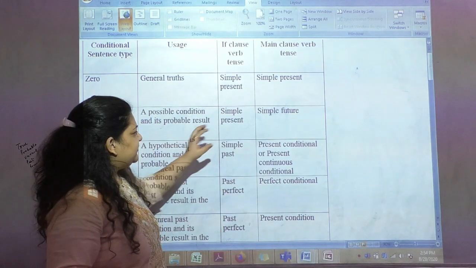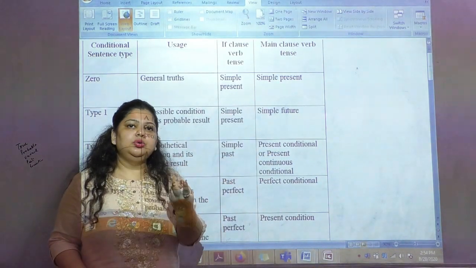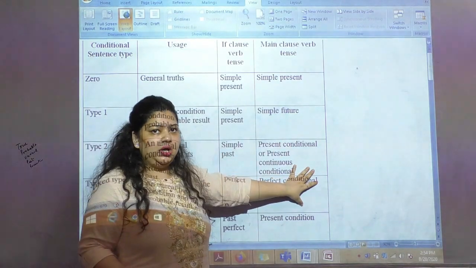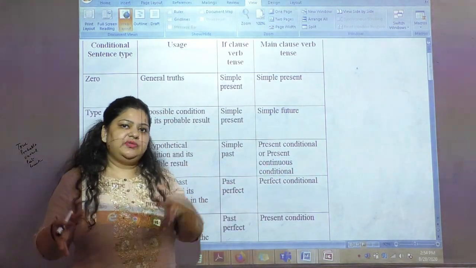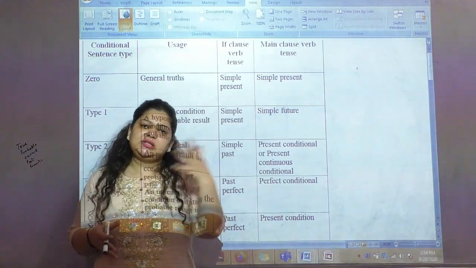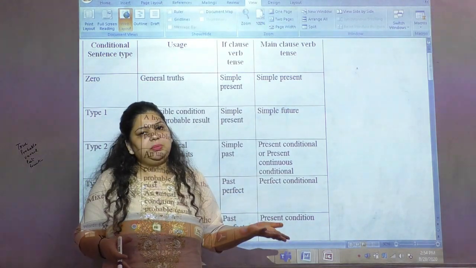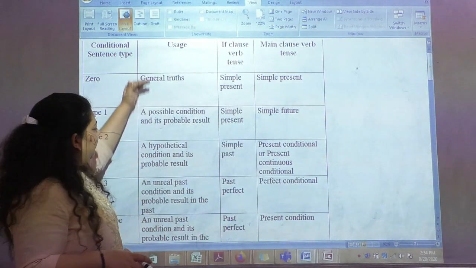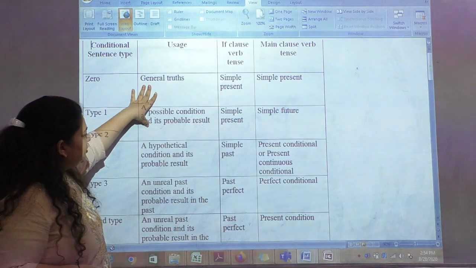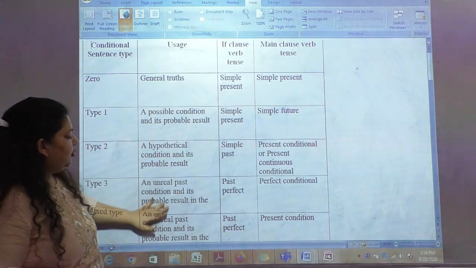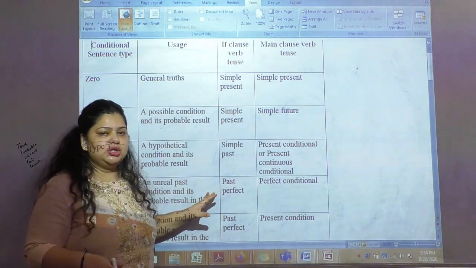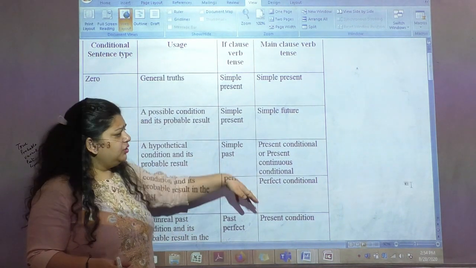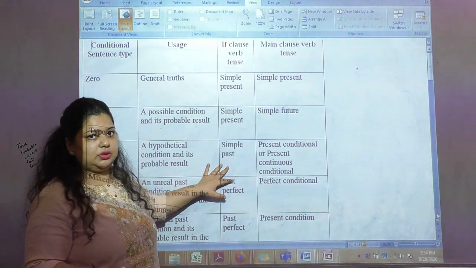Conditionals are divided into two phases. One is the condition and the second is the outcome. The first phase of the statement talks about the condition and the second phase talks about the result of that particular statement. We have 5 types of conditionals, named 0, 1, 2, 3 and mixed. So how are they different and how do we understand what is what?